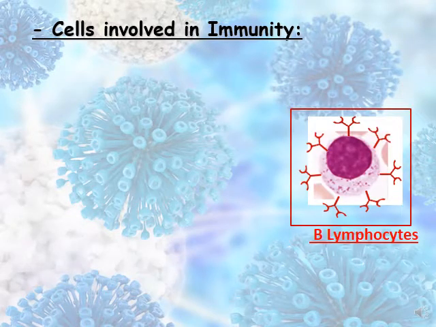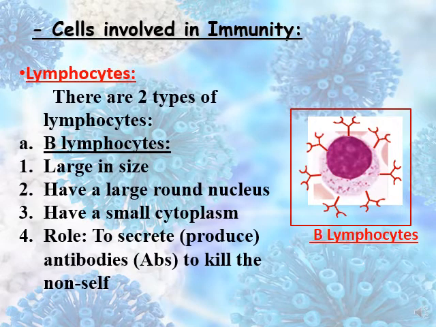Moving now to the lymphocytes. We have two different types of lymphocytes. We have B lymphocytes and we have T lymphocytes. Both of them, they have large round nucleus and they have a small cytoplasm. What differentiates the B lymphocytes? They have antibodies. So their role is to secrete antibodies to kill the non-self.